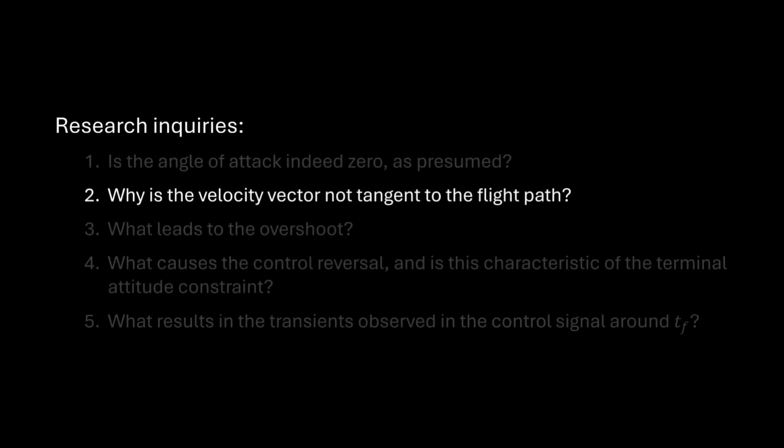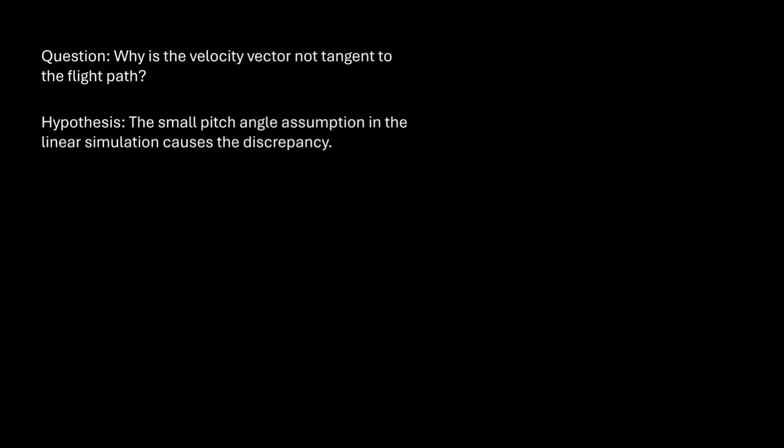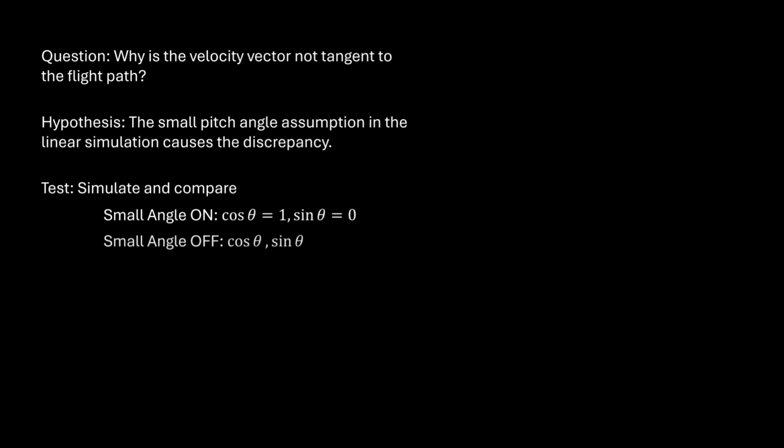Next, we would like to understand why the velocity vector was not tangent to the flight path. Our hypothesis is that the small pitch angle assumption in the development of the linear simulation is the cause of the discrepancy. To test this, we compare the cases where the small angle assumption is on, where since theta is small, cosine of theta is 1 and sine of theta is 0, to the case where cosine and sine of theta are evaluated.